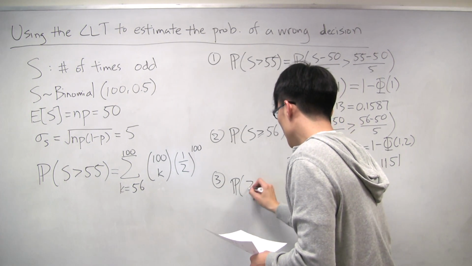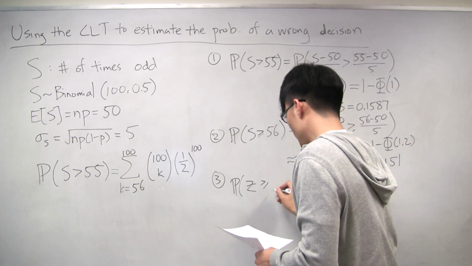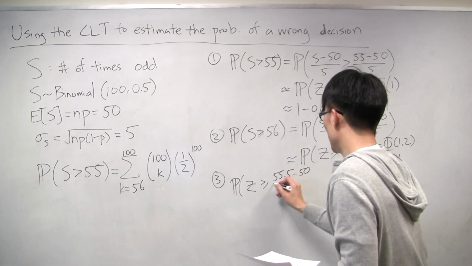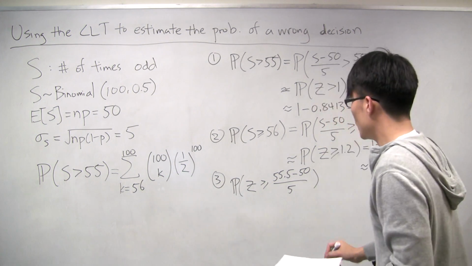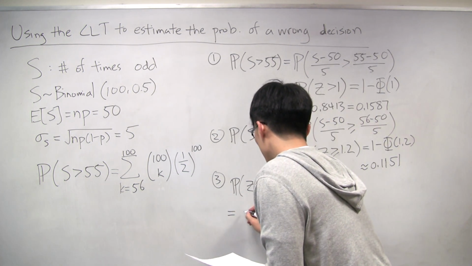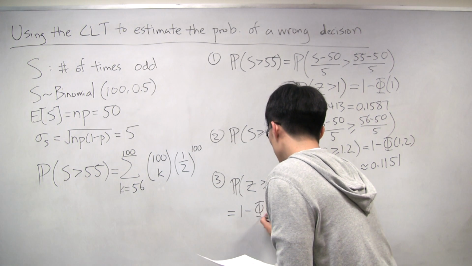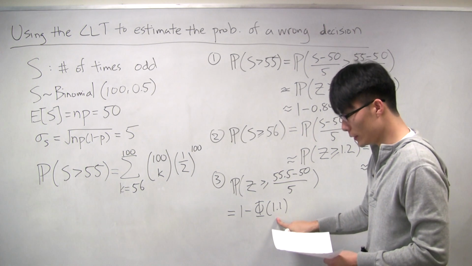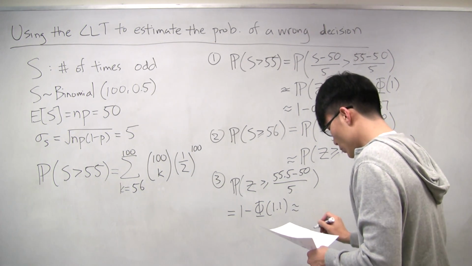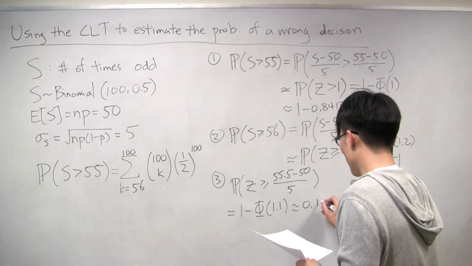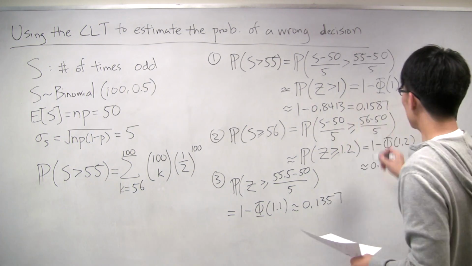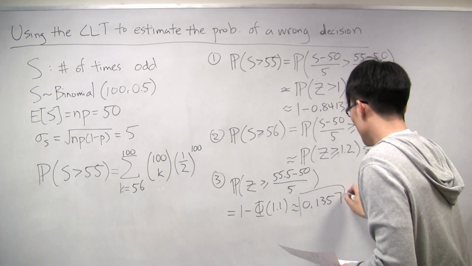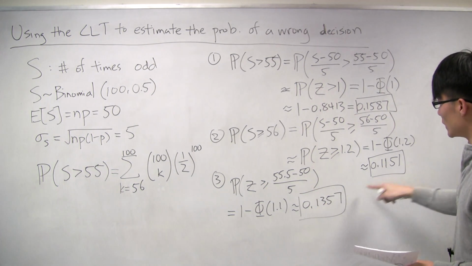And we say that, let's instead approximate this with the probability that Z is greater than 55.5 minus the mean over the standard deviation. So that would give us 1 minus phi of 1.1, since 5.5 over 5 is 1.1. And if you look in the tables, this will give you 0.1357. So we have 3 candidate answers. This is the biggest, this is the smallest, and this is in between.